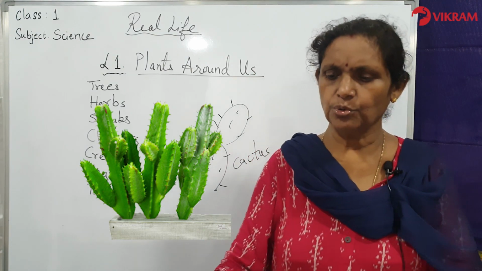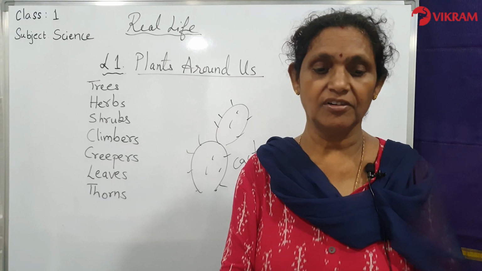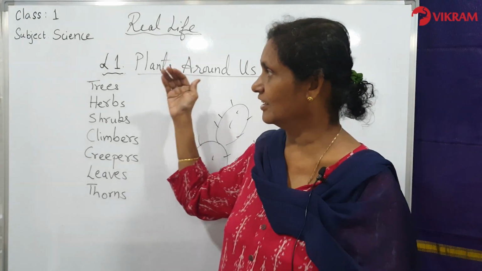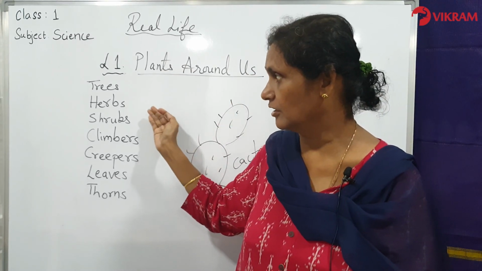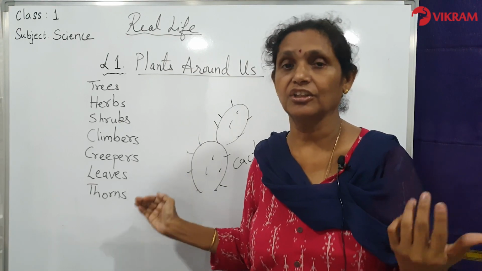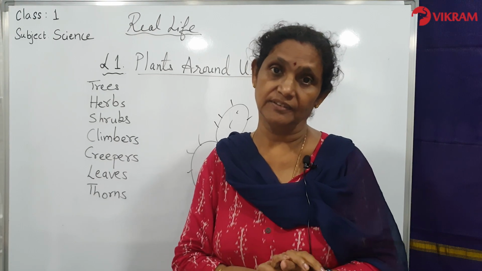So children, today you have learned about the different kinds of plants. You have learned about the different things which the plant has. Why are they called the trees? Why are they called the herbs, the shrubs, the climbers, the creepers, and why are the leaves and the thorns also there on the plant? So today you have gone through the whole lesson.